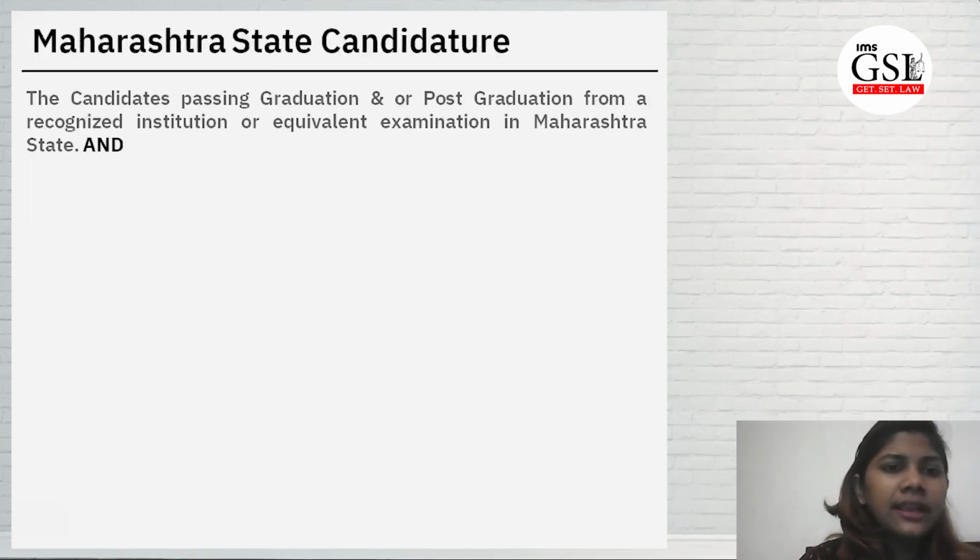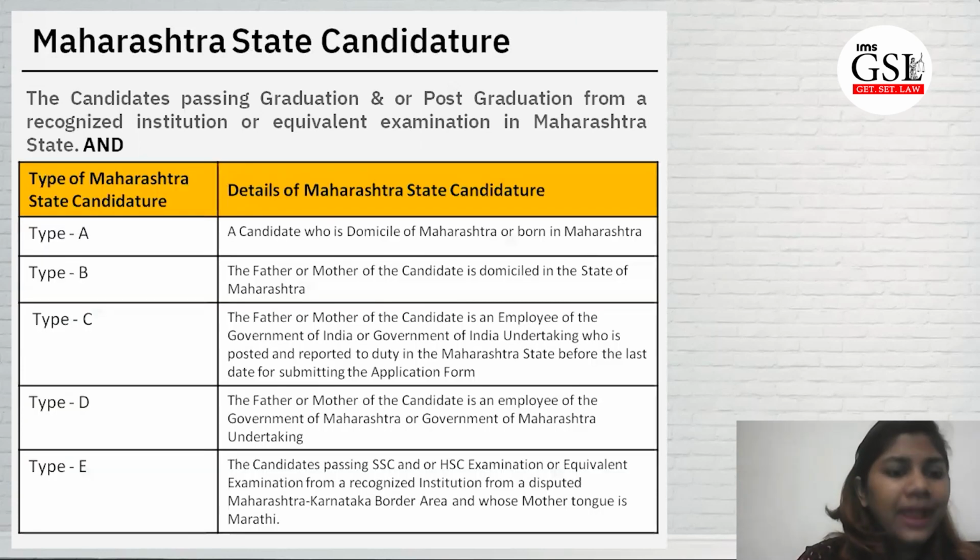Maharashtra State category: the candidates passing graduation or PG, that is post graduation, from a recognized institute or equivalent examination in Maharashtra State. And there are 5 categories again for this. One is the same as the 5 years: a candidate who is domicile of Maharashtra or born in Maharashtra. So domicile means for a length of 15 years you've stayed in Maharashtra.